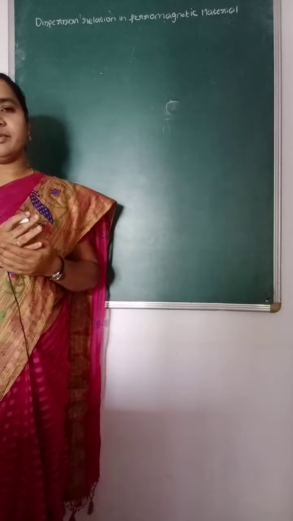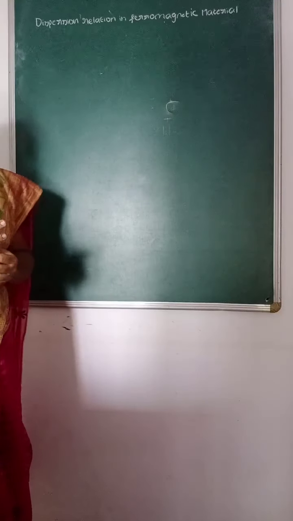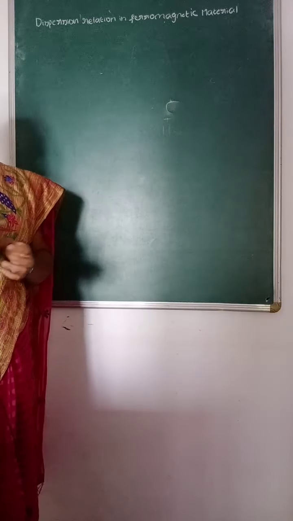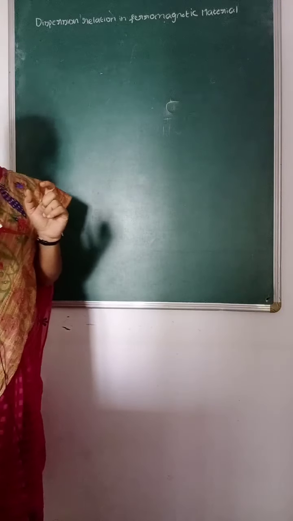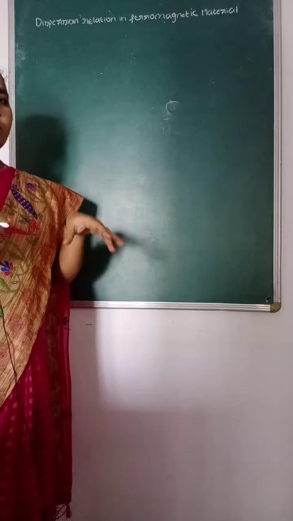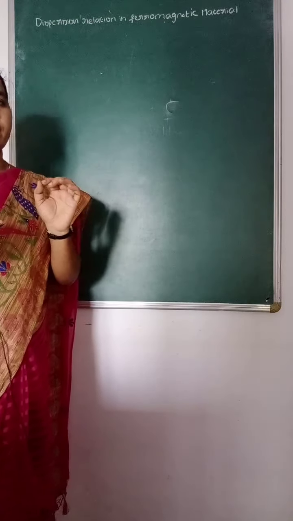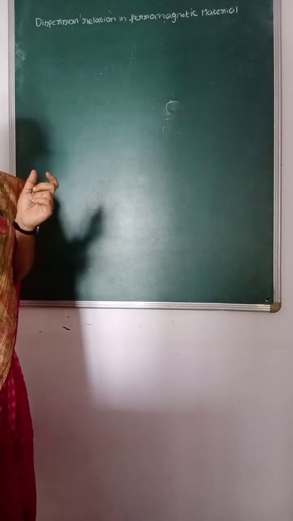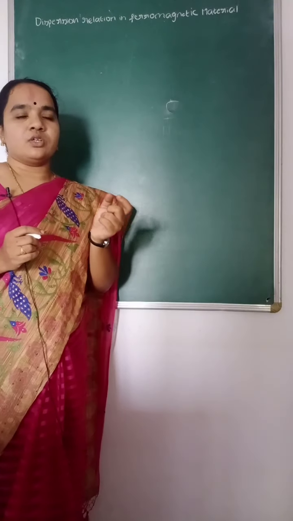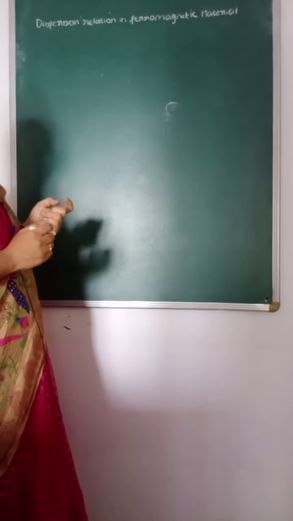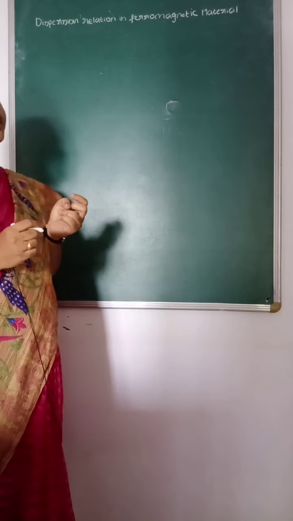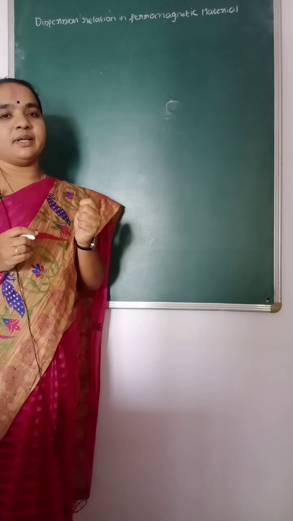Good morning students. Today we are going to discuss the dispersion relation in a ferromagnetic material. We already studied the magnon. So what is a magnon? Magnon is nothing but the quantized spin waves. That is, in a domain the spin vectors are not stable, they will vibrate and they will generate magnons. So the quantized spin waves are called magnons. In today's class we will derive the dispersion relation in a ferromagnetic material.